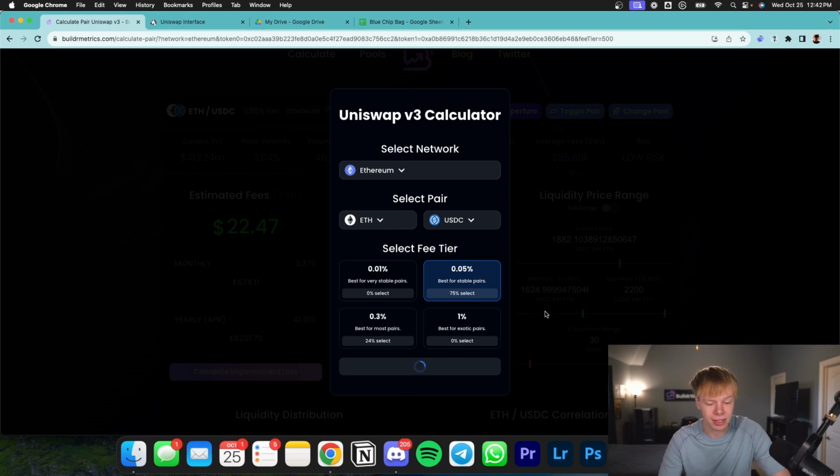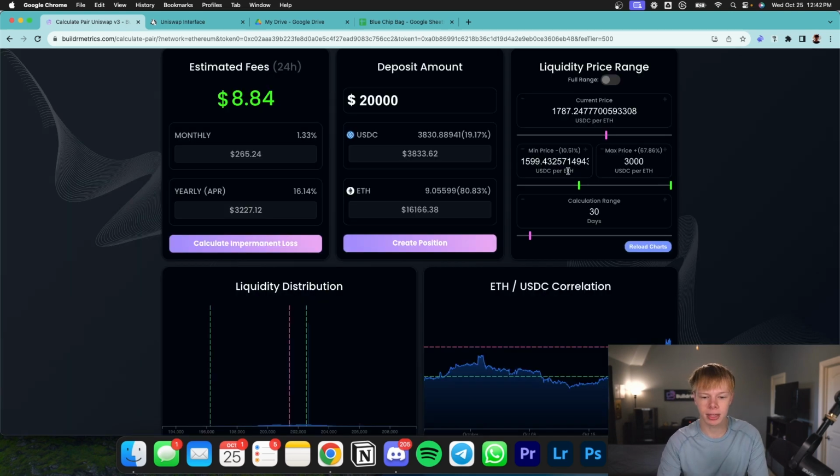It'd probably be something like $10,000, and I would just have a super broad range that yields me something like 15 to 20% and is meant for the purpose of selling off Ethereum and taking some profits as the price moves up. And that would look something like this, where I have a range of maybe $1,600 to $3,000. Essentially, that's going to allow me to sell out of Ethereum as the price continuously moves up, which in my opinion is a healthy thing to do, take profits along the way.